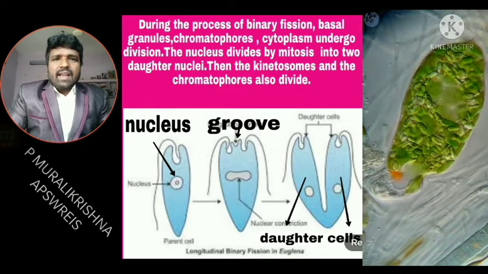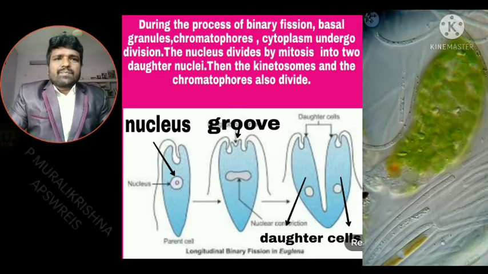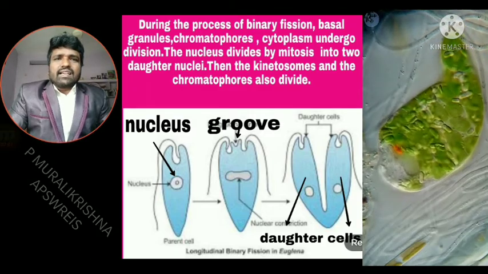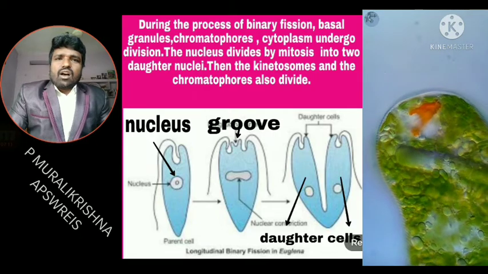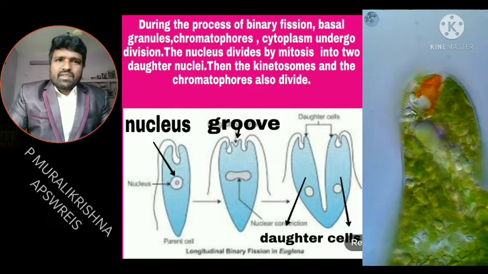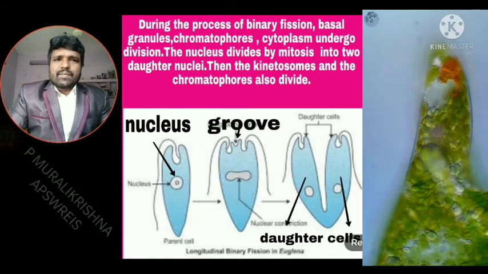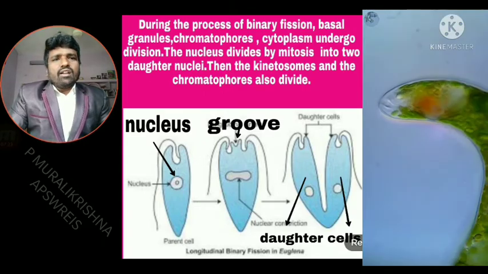You know the cell divisions, mitosis and meiosis. First, the nucleus divides by mitosis into two daughter nuclei. Then the kinetosomes or basal granules and chromatophores also divide.